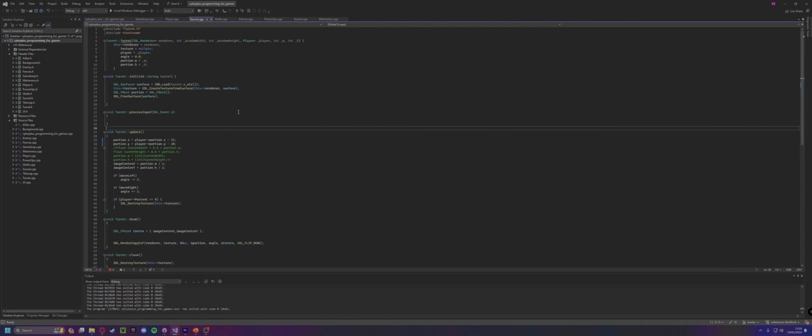So here we have the turret. Initialization and the main turret class is exactly the same as the player. It takes in angles again to depend on which way it's facing. And then we've got the update. So basically we need to get the player's position to then attach the turret to that player, and then the image center is based on making sure that the turret is centered to that player's tank.